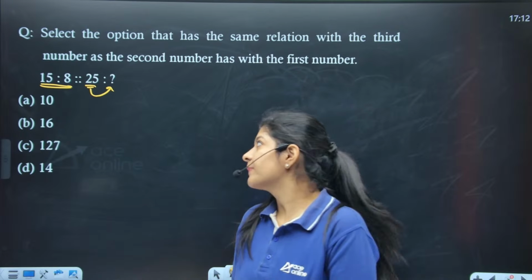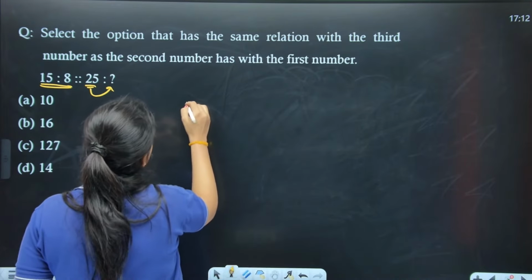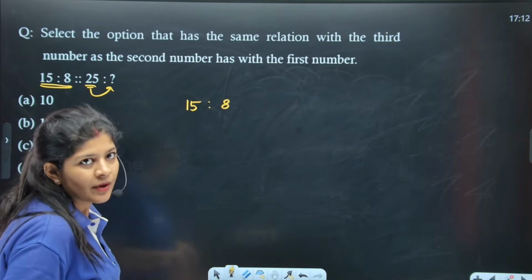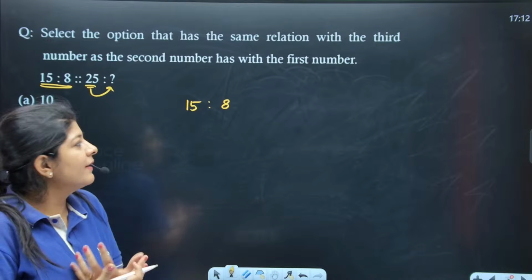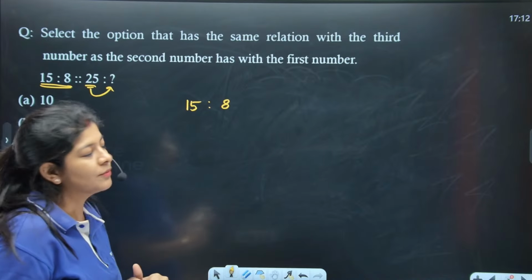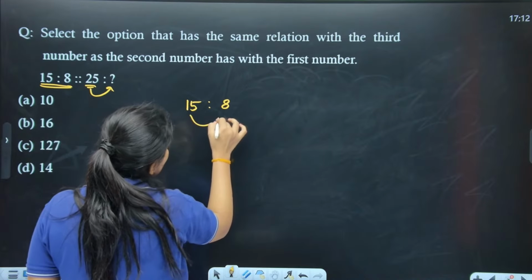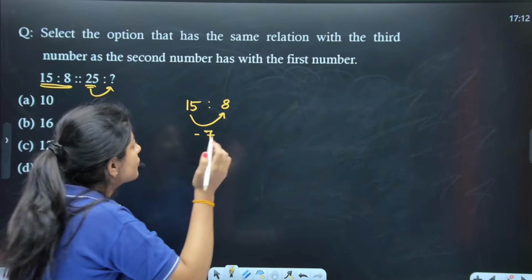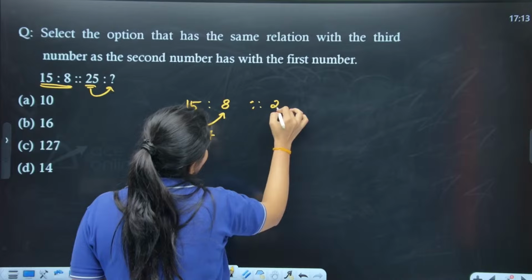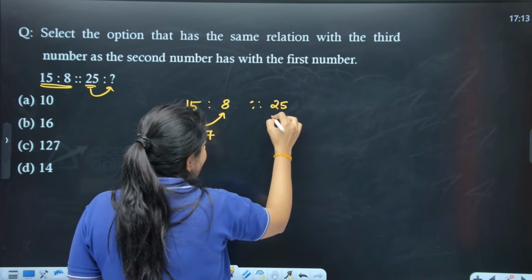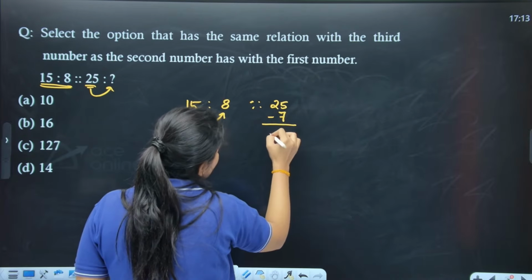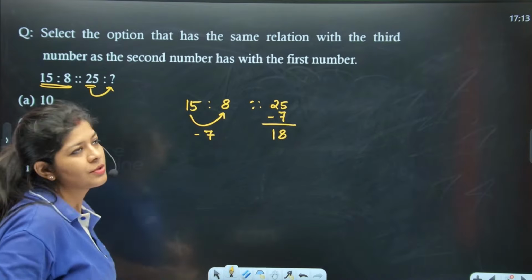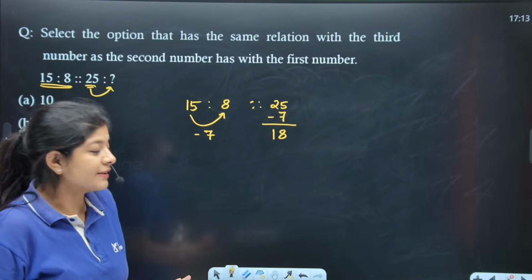No one? Okay. So here the question says that we have 15, and 15 is somehow related to 8. Let's suppose we look at the difference. Here we have to subtract 7 from it just to get 8, right? The next term we have is 25, so the number I'll get is 18. Do we have that in the options? No. That means this logic doesn't work here.